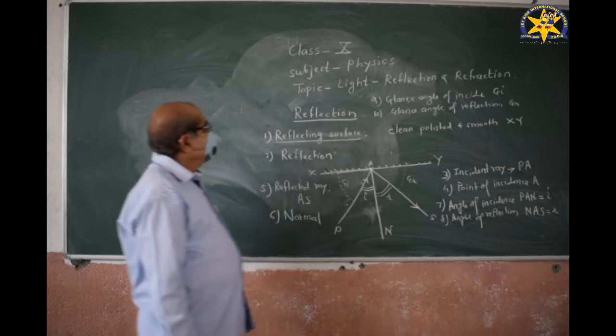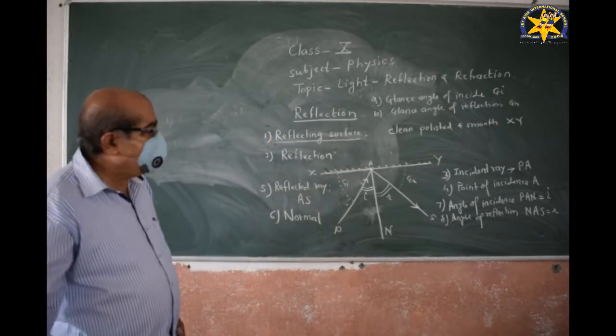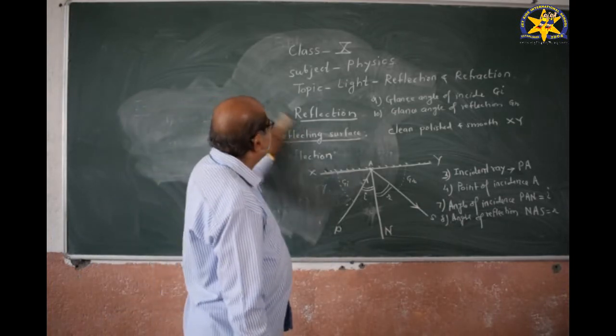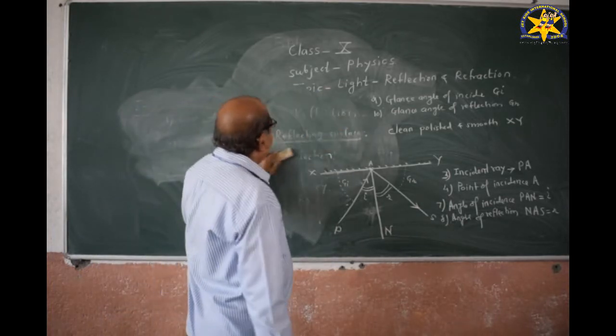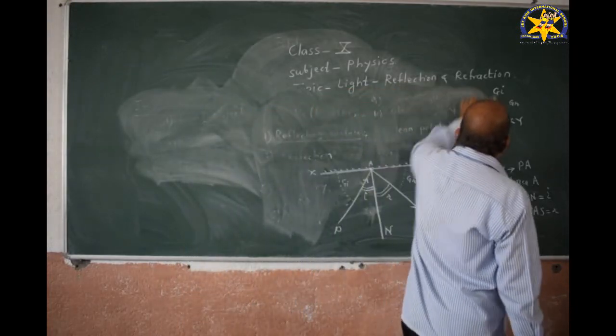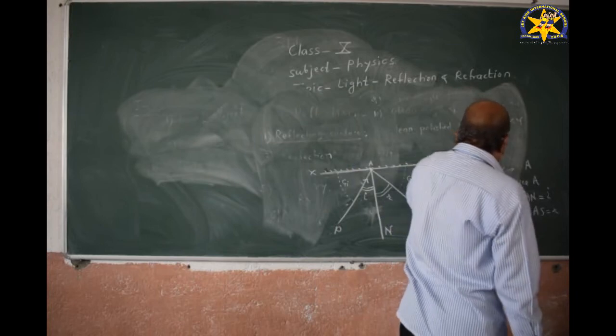Now, there are two laws of reflection of light.